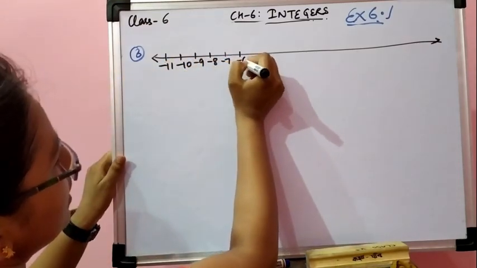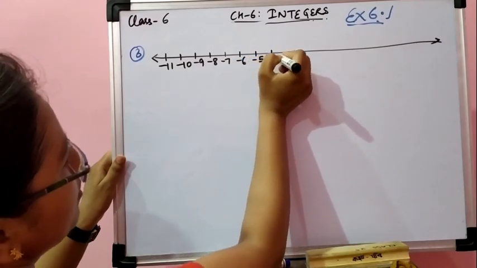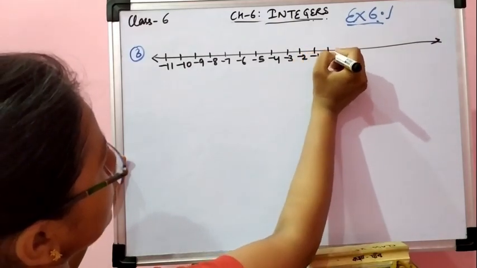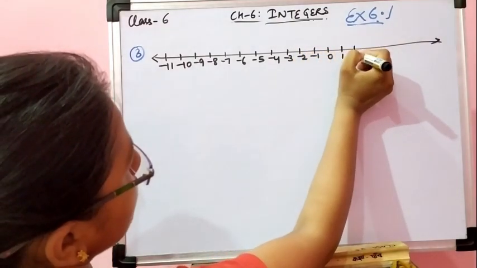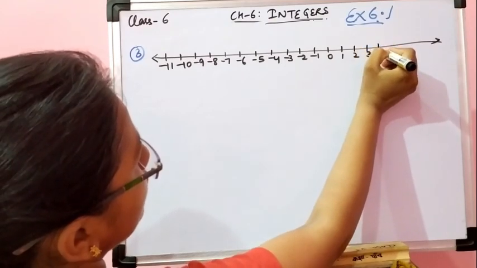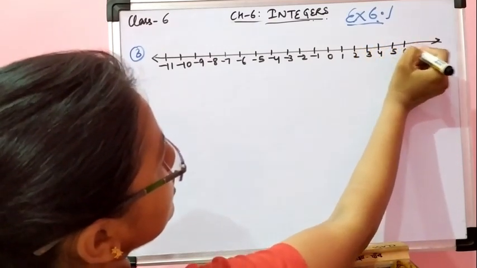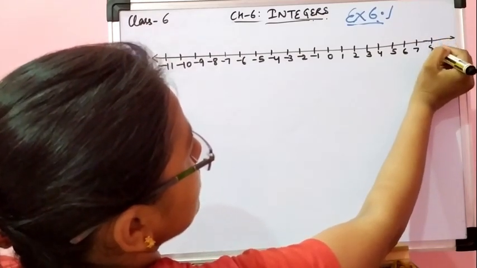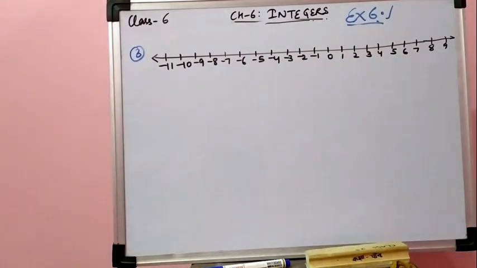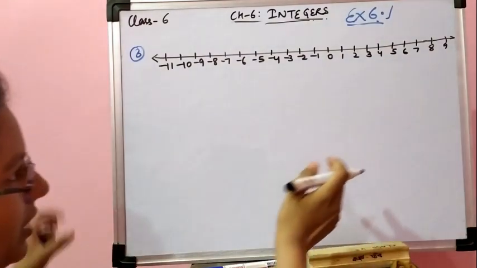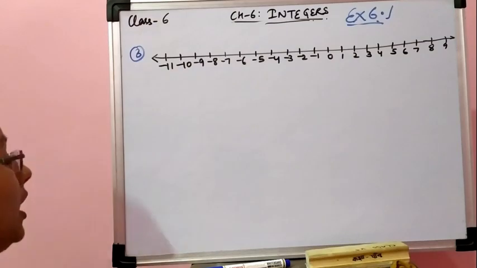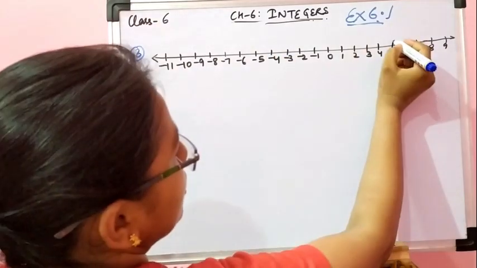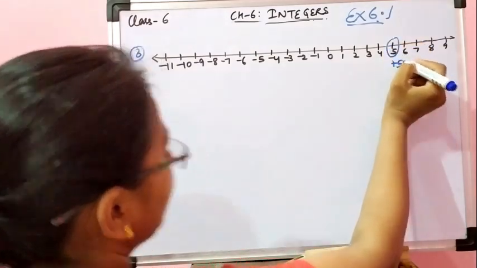Minus 7, minus 6, minus 5, minus 4, minus 3, minus 2, minus 1, 0, 1, 2, 3, 4, 5, 6, 7. This is 8 and this is 9. So this is the number line I have drawn. Right side positive number, left side negative numbers. Now first we have to represent plus 5. Plus 5 मतलब right side. So this is plus 5.